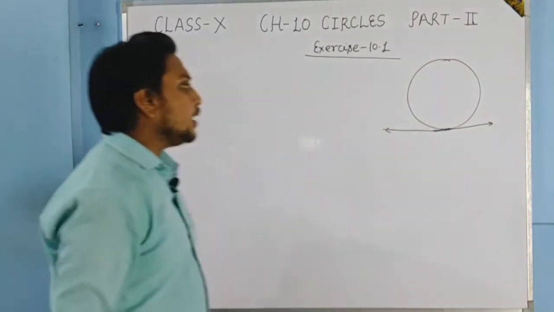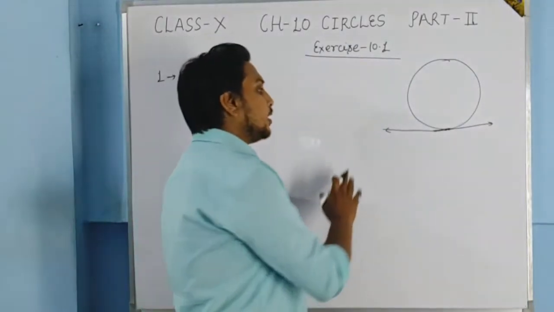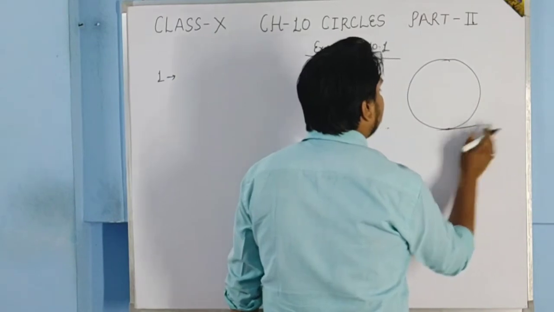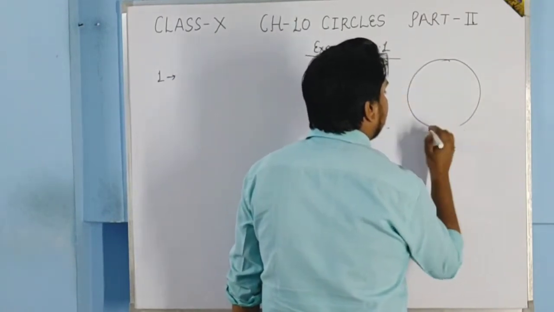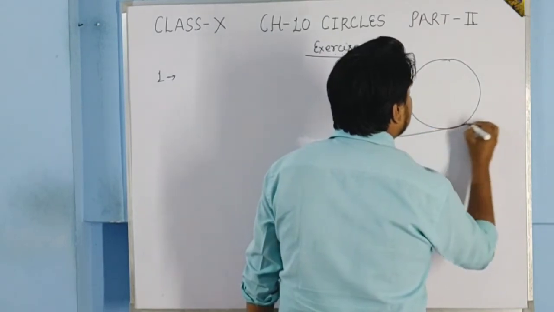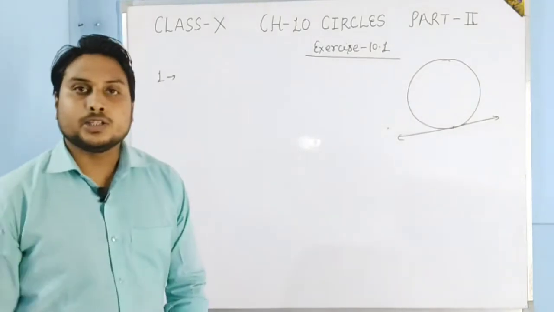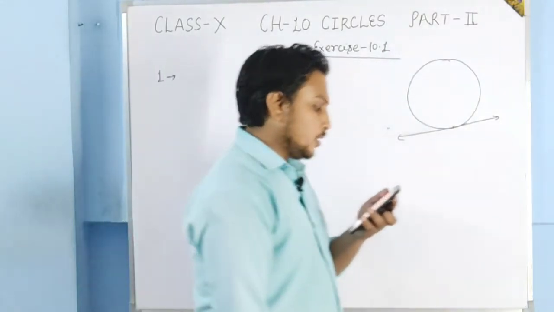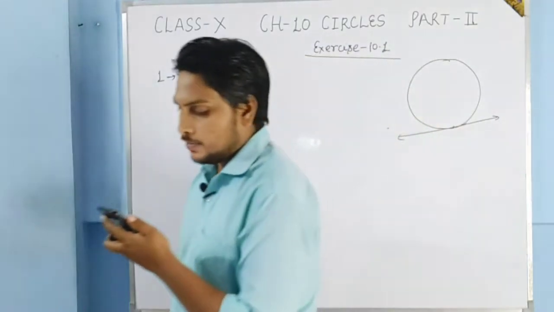And I also told you that a circle is made up of infinitely many points. So if a circle is made up of infinitely many points, then it can have infinitely many tangents. So the answer of the first question is infinitely many.